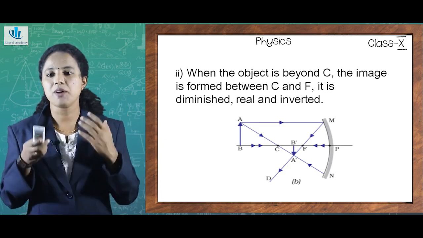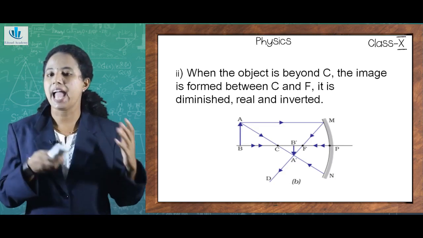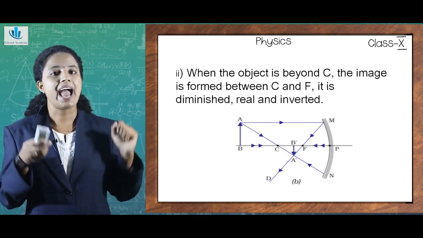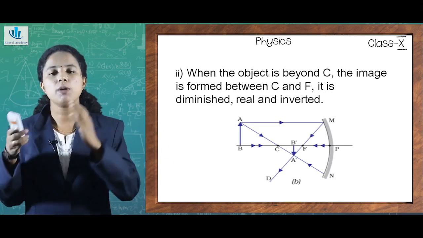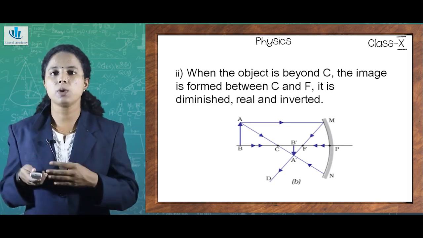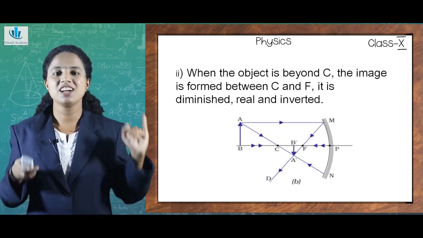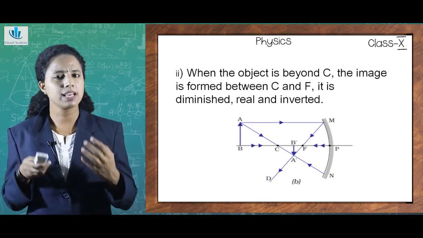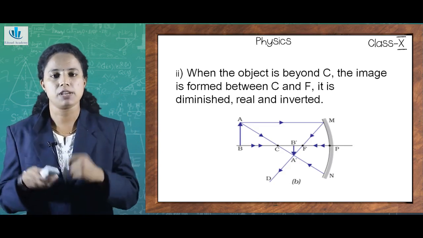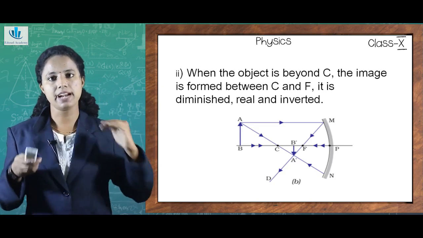For the first set we have already told, if the image is diminished, it would be real and inverted. Just like that, here also it is diminished, real as well as inverted. So when the object is beyond C, the image will be formed in between center of curvature and focus, and the nature of the image is that it will be diminished, real and inverted. What do you mean by real? An image that can be obtained on a screen is called a real image. Inverted means it will be in the inverted position or upside down.